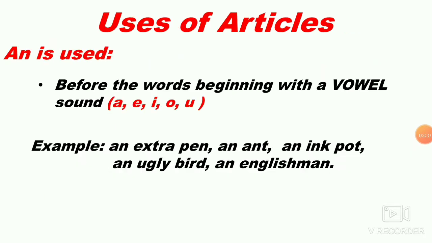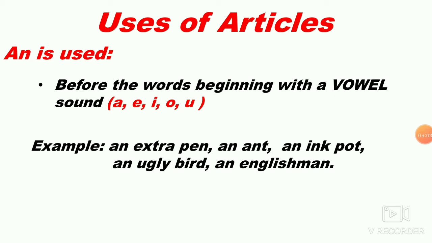So let us move further. Now we are going to see about the uses of articles. First we are going to see the uses of an, before words beginning with a vowel sound. You have been studying vowels and consonants from class 1 itself, so you know what the vowels and consonants are. In English alphabets, 5 letters are vowels: A, E, I, O, U.